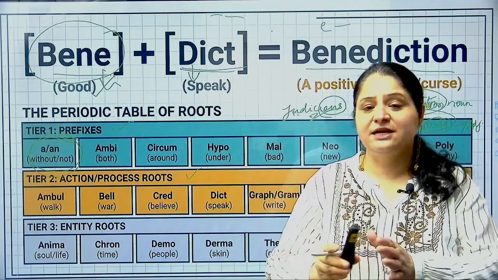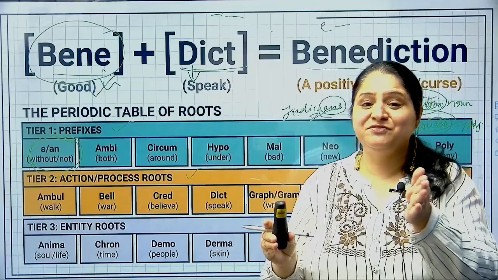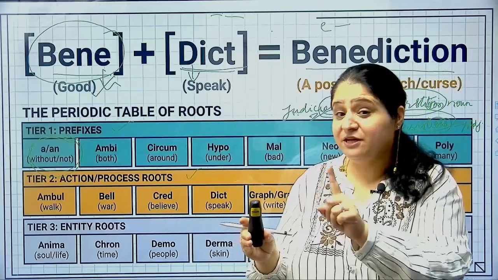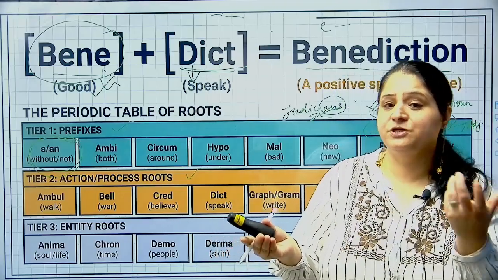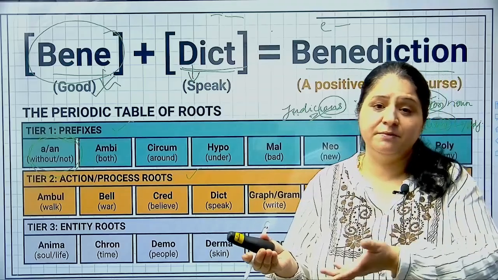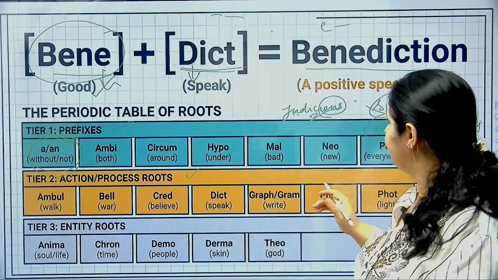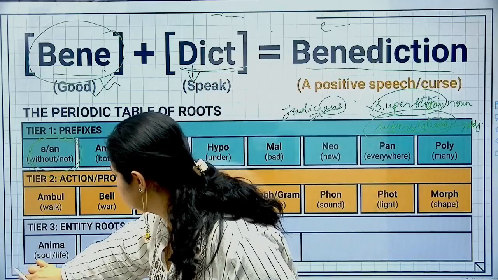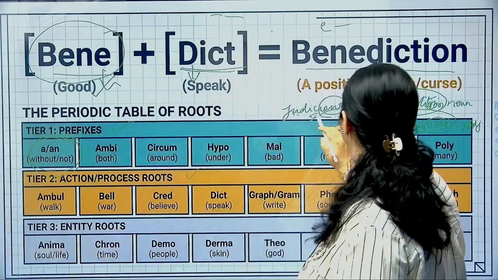So you need to understand that whenever we add a prefix to a word, the meaning gets changed, and whenever we add a suffix to a word, the meaning remains intact in a way, but only the standard form gets changed. That means if a word is a noun, it becomes an adjective, or if it is a verb, it might become an adjective or a participle. Making sense? That is what you have to keep in mind. All right, let me go to the next root word.